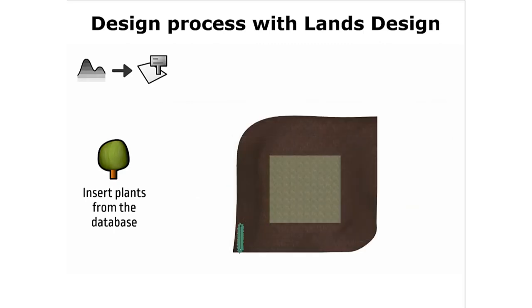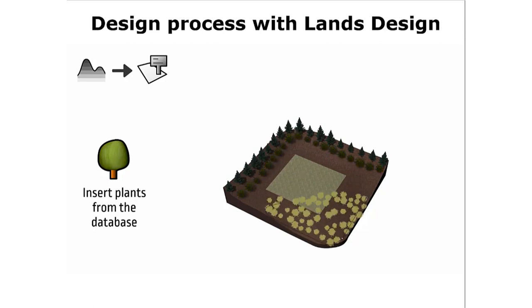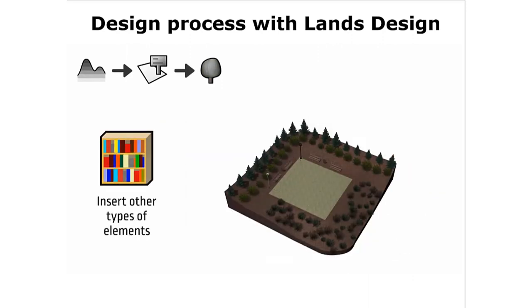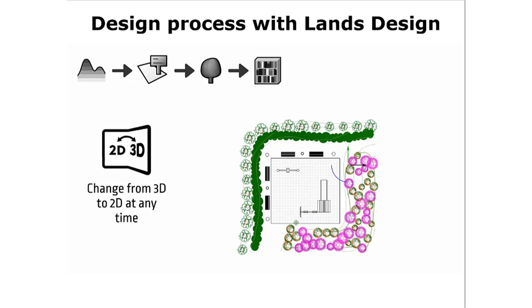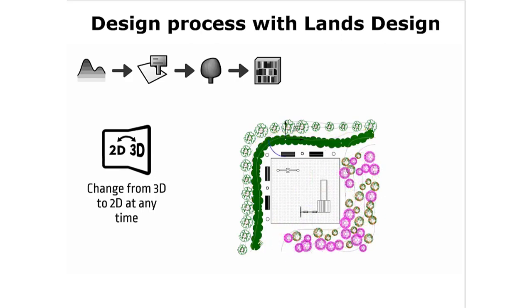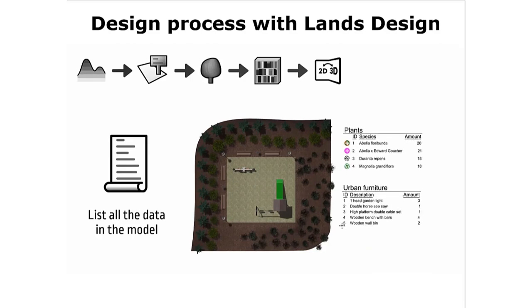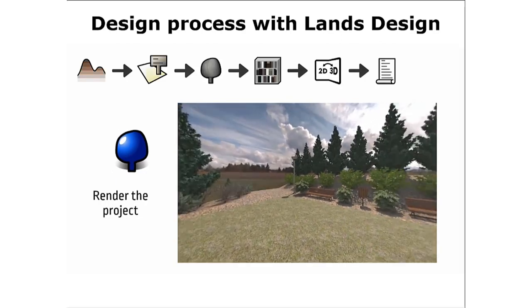You insert plants in different arrangement, individually, in a row, in forest, etc. You may even apply natural variation option so that all the plants are not the same size. You insert hardscape elements, walls, fences, and blocks. You can easily change from 3D to 2D at any time just by one click, and then you modify the design by control points. Then it generates the list of plants, furniture, irrigation, and finally you can render the project.